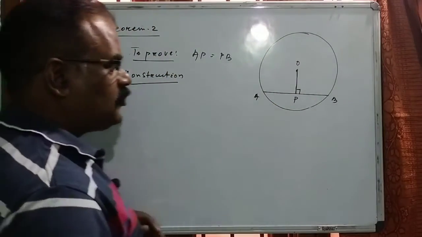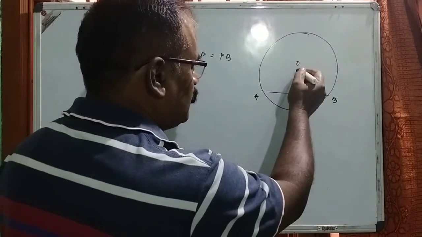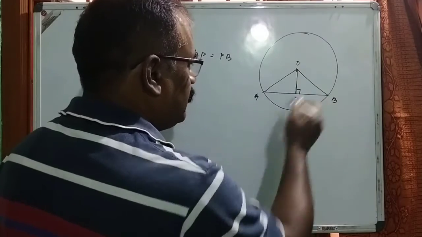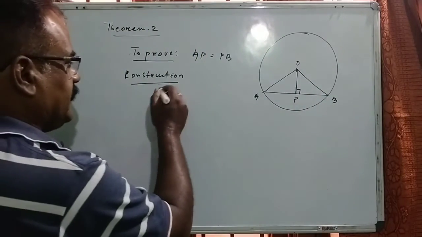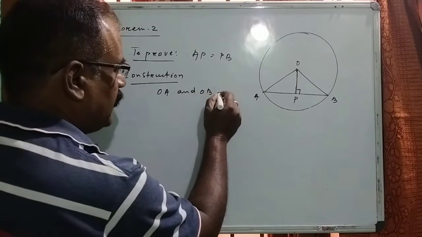Anyway, in this case, just like the previous theorem, here also we can join AO and OB. So in the construction, OA and OB are joined.